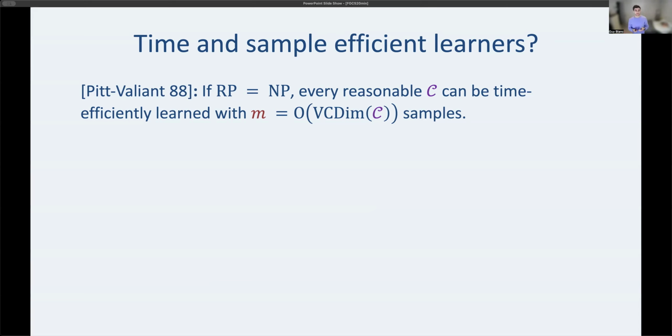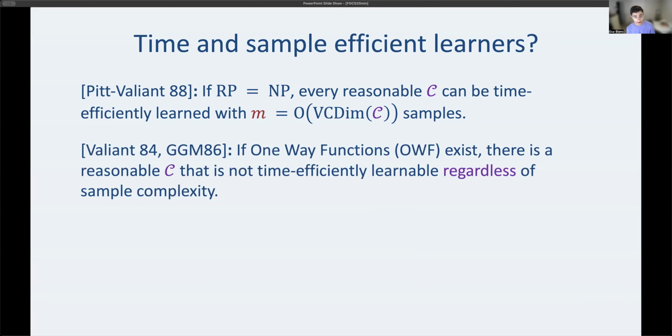But you can still ask, okay, but what evidence do we have that time and sample efficient learning is hard? And for this, actually, kind of straight in Valiant's first work, a theory of the learnable defining PAC learning, you also use some foundational crypto results. But essentially, this says if cryptography exists, then learning is not always possible. At least time efficiently learning is not possible.